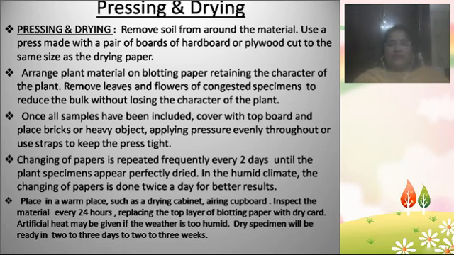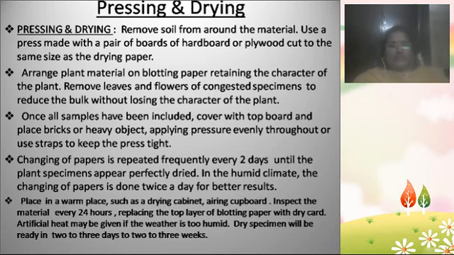Not all plant parts should be pressed and dried in the same way. Whatever plant part you collected, if a flower is there, you need to preserve the flower in a different way, the fruit in a different way, and the leaves in a different way. Not all the parts can be preserved and kept safe in the same way. So we need to adopt different pressing strategies, different drying strategies, and different preservation techniques depending on the plant part, like leaves, flowers and fruits.